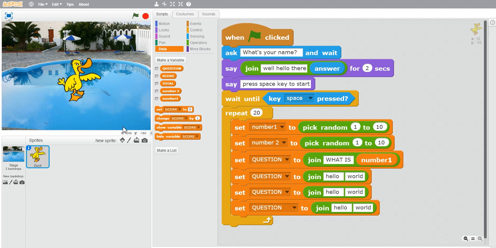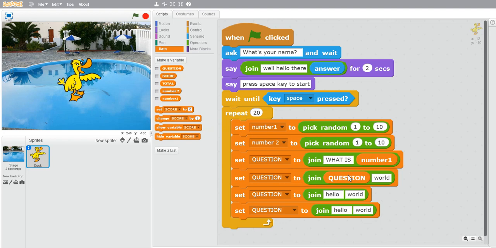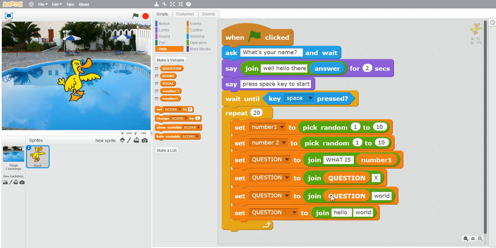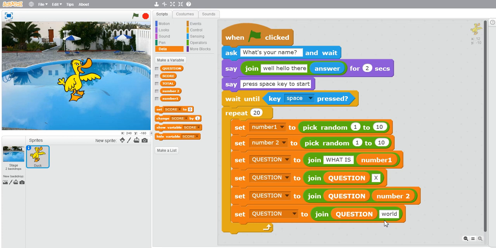And after this, in the next one, you have to add the question. And in this question, the next blank would be the into sign. And the next one again add question, and then add number 2. After this, again add a question and add a question mark. So this is our programming for just one question.